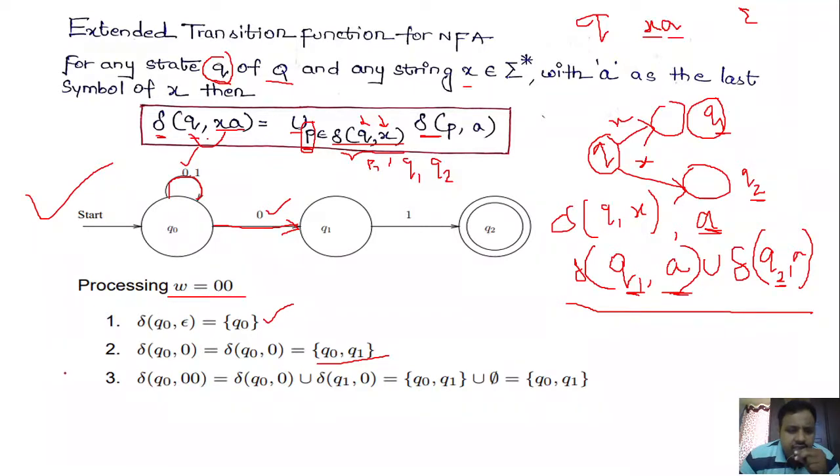Okay. Now let us see delta of Q naught comma 0 0. This is the actual string that we want to process. So how do we write delta of Q naught on 0?